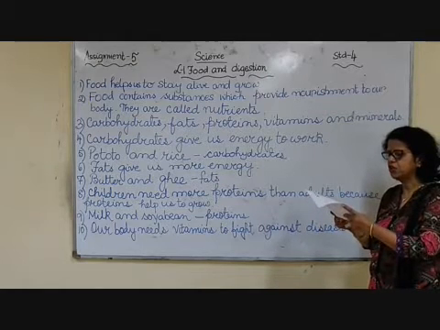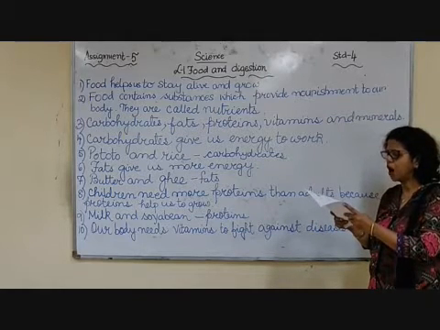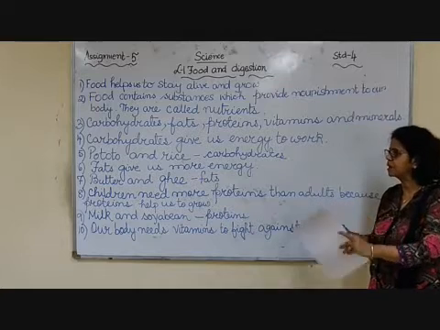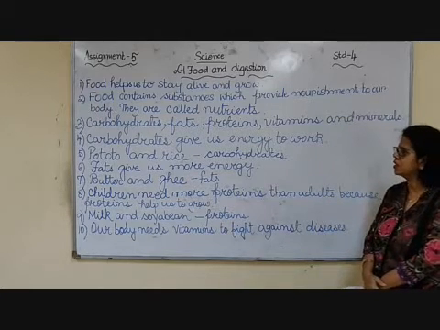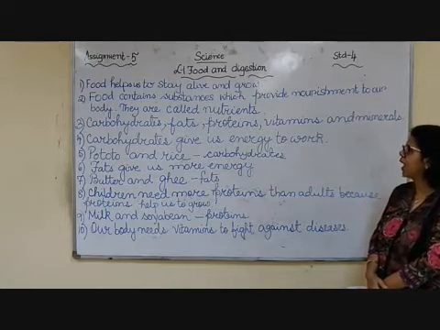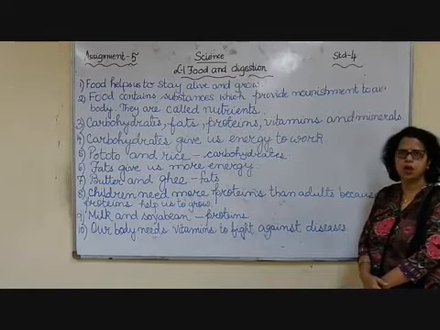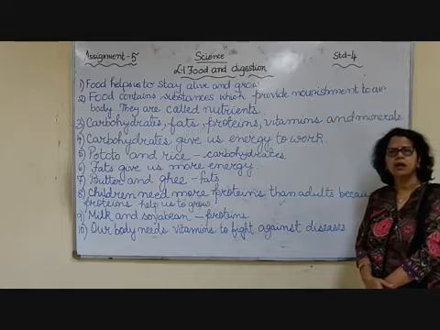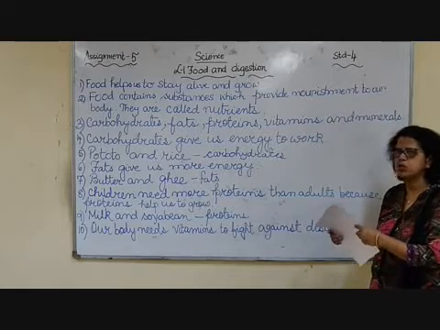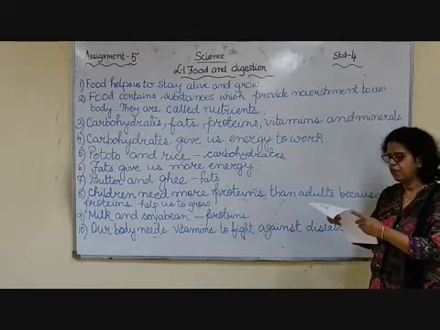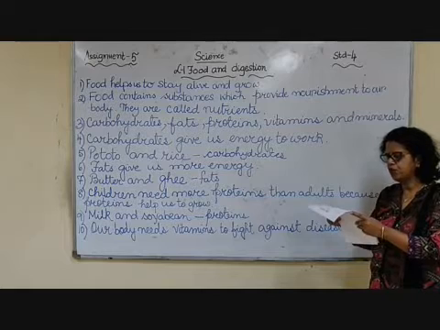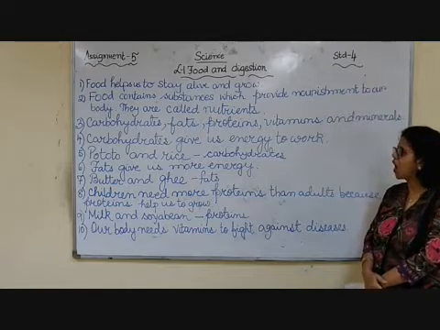Now the next question, how do carbohydrates help us? In number 4, the answer is carbohydrates give us energy to work. So they provide a lot of energy to do all sorts of work. Number 5, name 2 foods that contain starch.